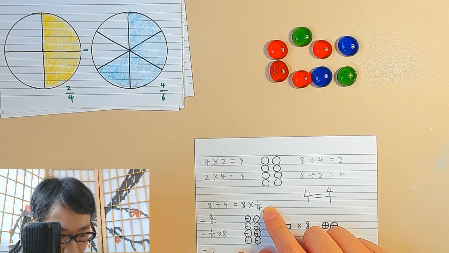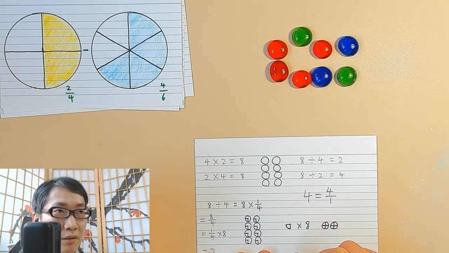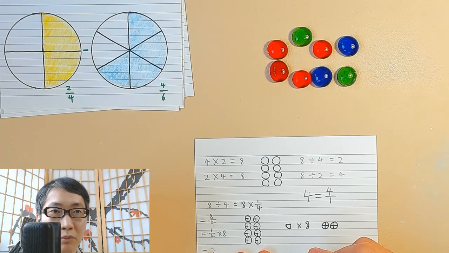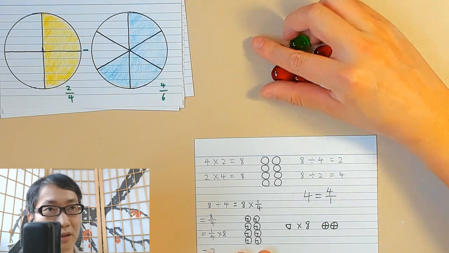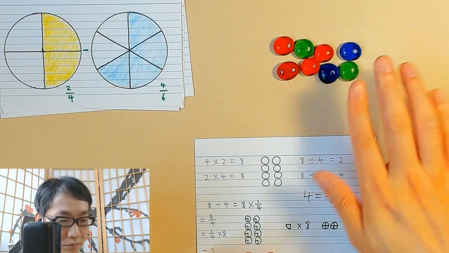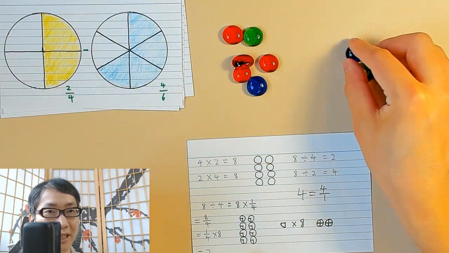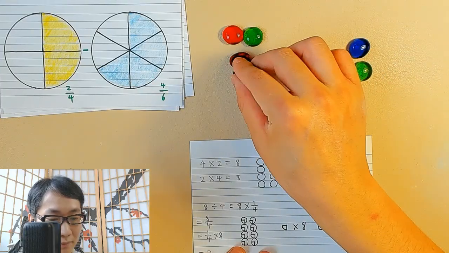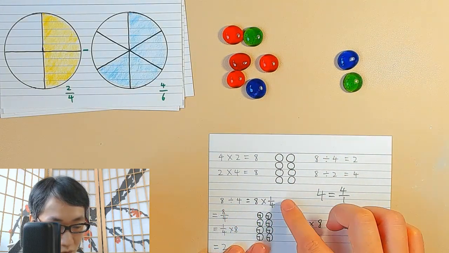And for multiplying by a quarter, it means we're counting 8 only a quarter of a time. I'm counting less than 1 time of 8. A quarter is less than 1 time. So I'm only counting 8 a quarter of a time. So of course I'll get 2. So that's why I can do this conversion.